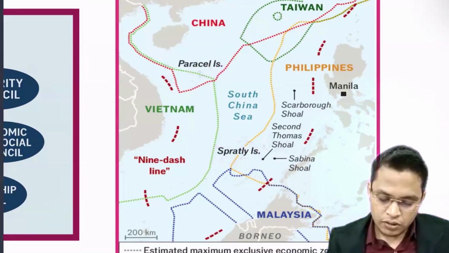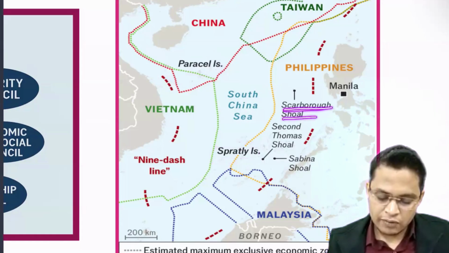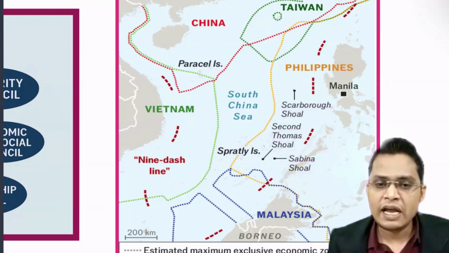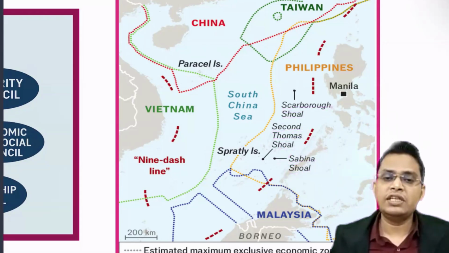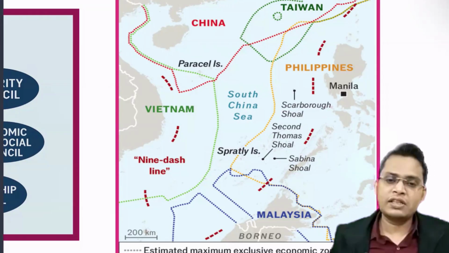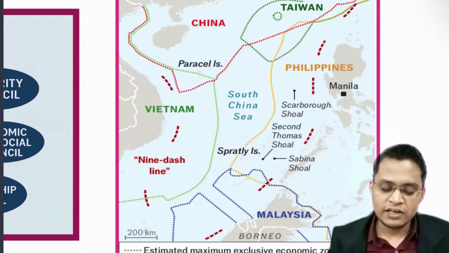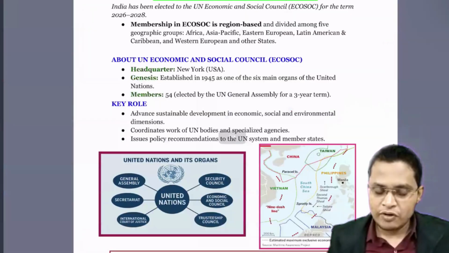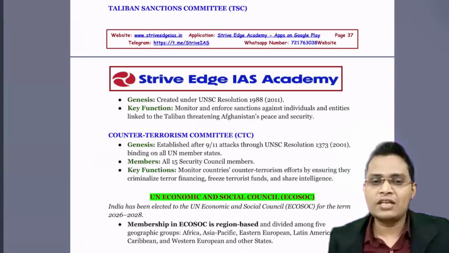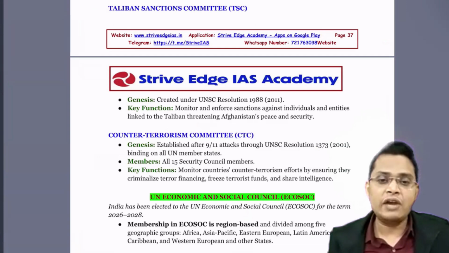Okay. Scarborough Shoal, Second Thomas Shoal, Sabina Shoal. These are disputed territories where China claims the entire South China Sea by having this 9 dash line. But countries like the Philippines and Vietnam are also claiming this region. That is what led to the conflict. If India supports the claim of the Philippines, and we can control China in the South China Sea, China will not enter the Indian Ocean.